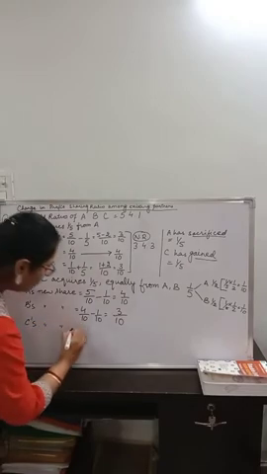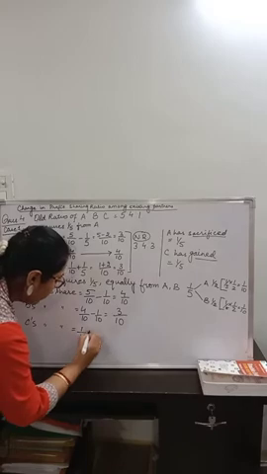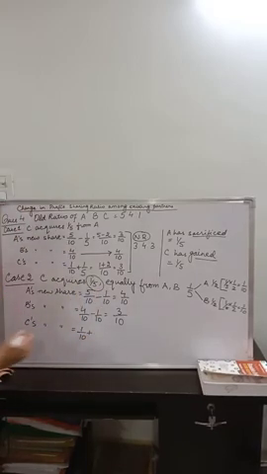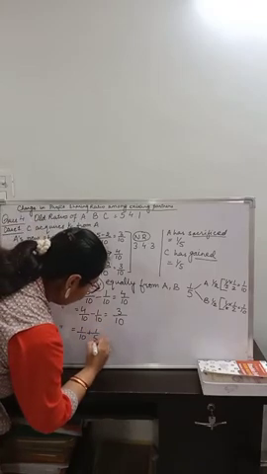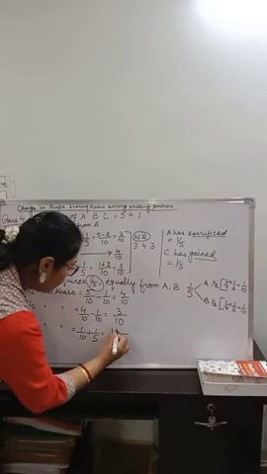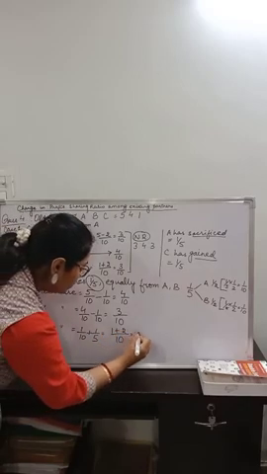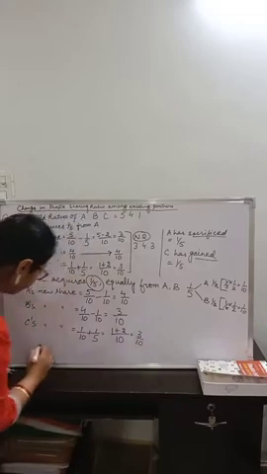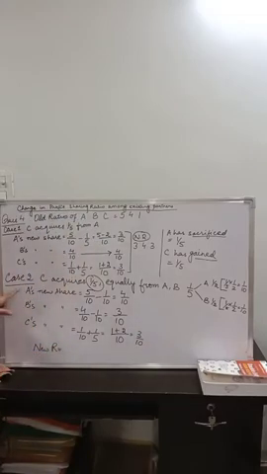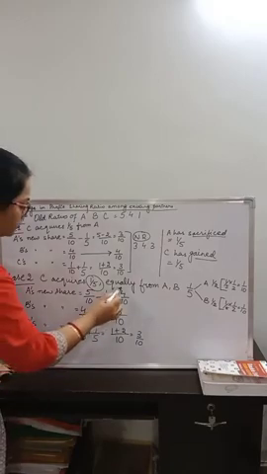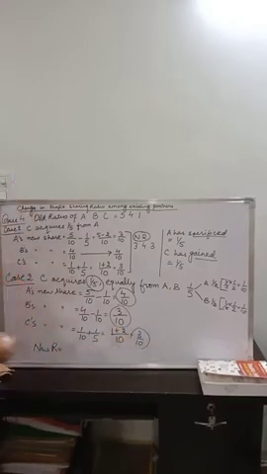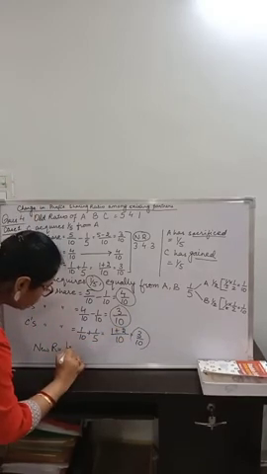C's new share will be his old share plus what he has acquired equally from A and B. 1 upon 10 plus 1 upon 5. We will take up the LCM. 1 plus 2, this is 3 by 10. So the new ratio of A, B and C becomes 4 upon 10, 3 upon 10 and 3 upon 10. I hope you understood. So the new ratio becomes